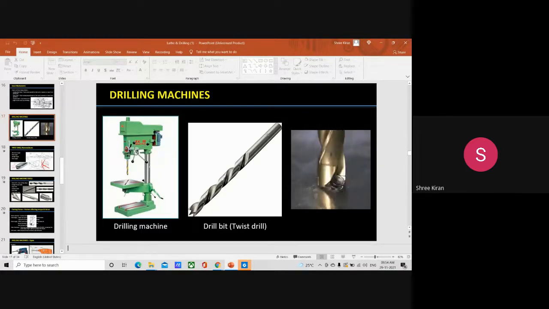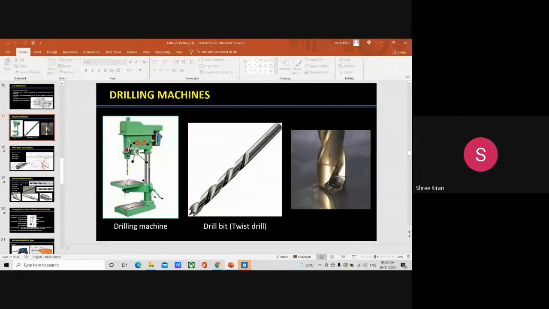It always supports the work table and the drill head. The table has T slots on it for holding the workpiece or to hold any other work holding devices. What is the purpose of T slots? For holding the workpiece or any other work holding device.